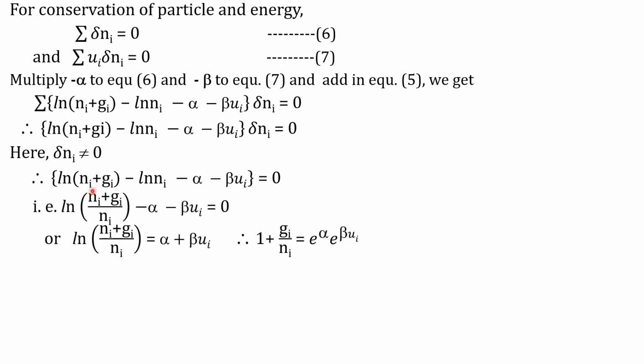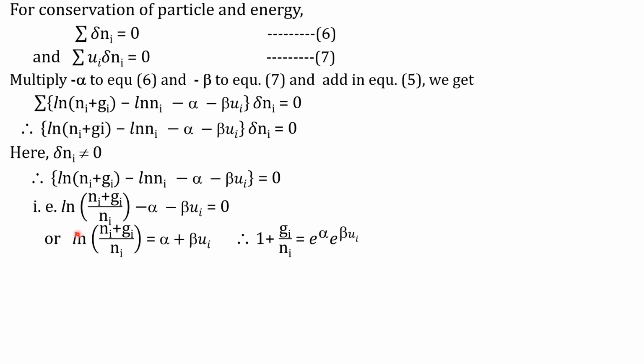Simplify this term. Log (Ni plus Gi) minus log Ni, that is log a minus b, we write log a by b, that is log (Ni plus Gi) by Ni minus alpha minus beta Ui equal to 0. Separate alpha and beta on the other side: log (Ni plus Gi) by Ni equal to alpha plus beta Ui.